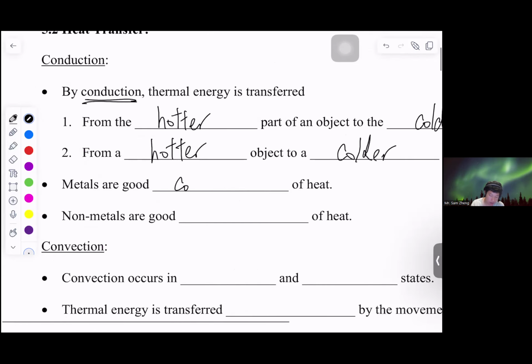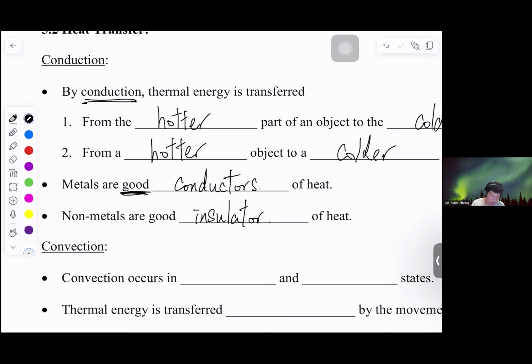Next, metals are good conductors of heat, while non-metals are good insulators of heat. Many of you only mention that they are conductors of heat when answering the question. Remember, it is important to mention that they are good conductors of heat, or good insulators of heat, because I don't know whether you mean good or poor. So you need to mention good or poor. If you say it is a poor conductor, then it means it is a good insulator. So it is very tricky for this part.